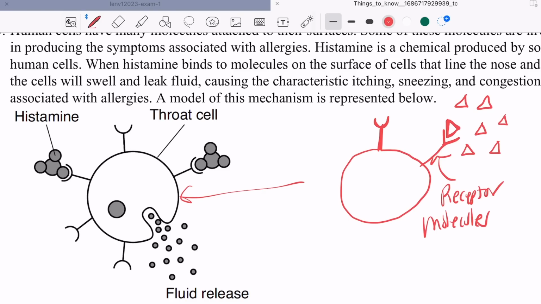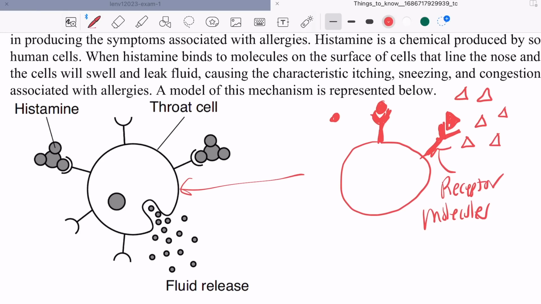In order for this chemical to communicate with this receptor molecule, it has to fit. What can fit here in this receptor molecule? Something like this, a chemical like this. So if you have a question that asks you, what fits here? You better draw that circle. If you have something that looks like this, you better draw that triangle. Make it fit. Make them communicate, okay?